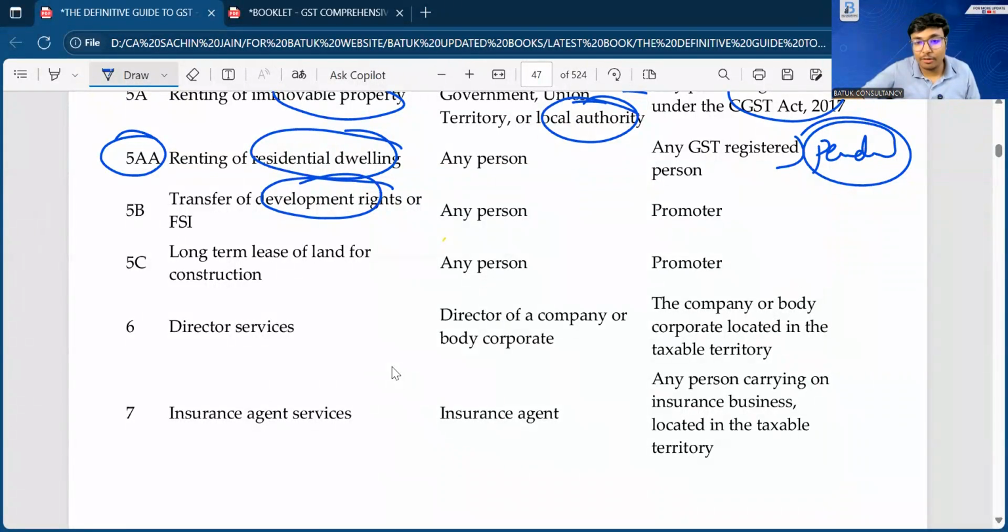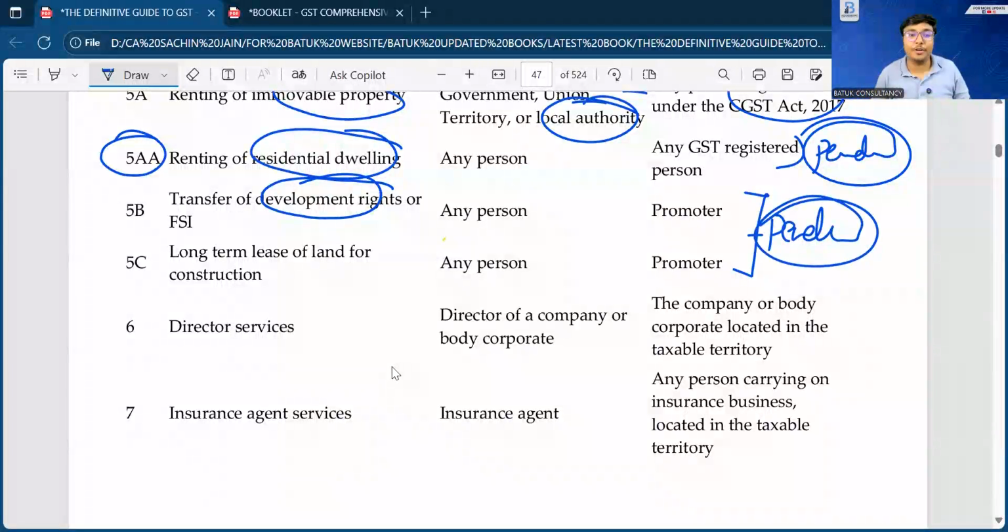So the promoter concept, just keep it pending. We'll discuss later on, because in our last session also someone asked about the developed plot and GST applicability. So first we'll discuss that point, so that these points will be very comfortable for you. So till now we have listed the pending things. One is priority sector lending certificates, promoter related things, and the transfer of development rights.